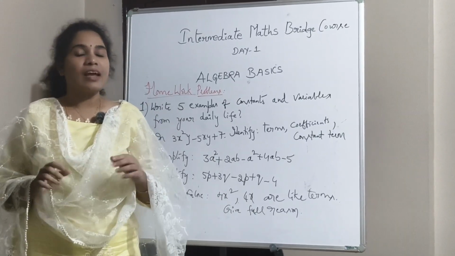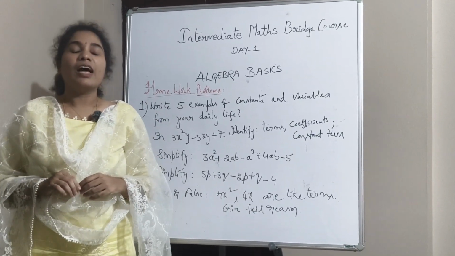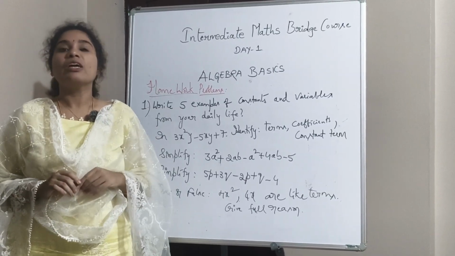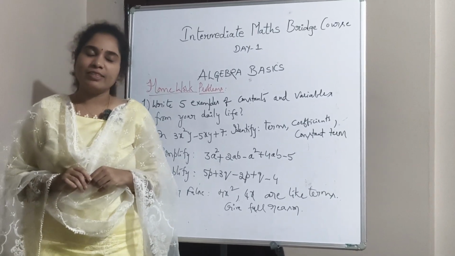Tomorrow, I'll start algebraic identities. I'll tell you how to find out the square of 103 in 3 steps, even without using a calculator. Okay? Take care. Bye-bye.